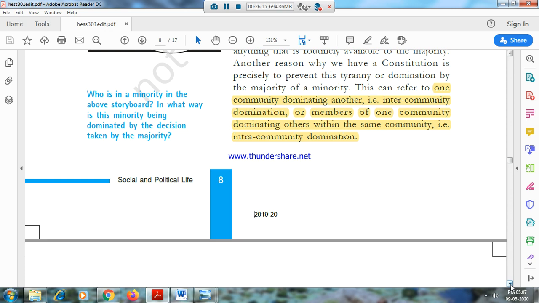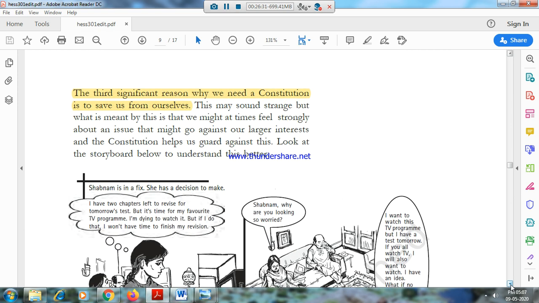So one community dominating another community, and within the community itself, one person dominating another. That inter-community domination and intra-community domination, all these things are checked by the Constitution. The third significant reason why we need a Constitution is to save us from ourselves. Sometimes without much thinking, we decide to take very bad decisions. To save us from that, there is another illustration given here. I will also tell you one example where we need to save ourselves from ourselves.